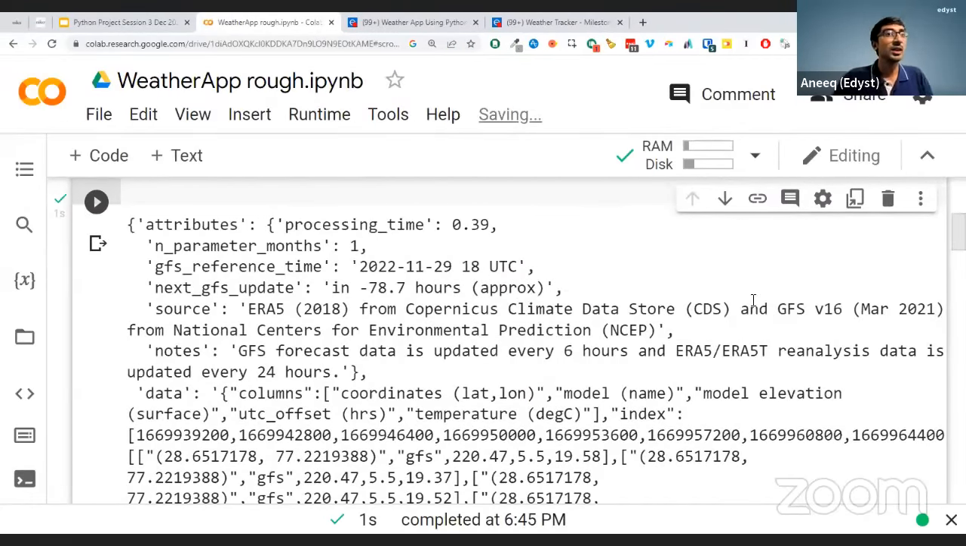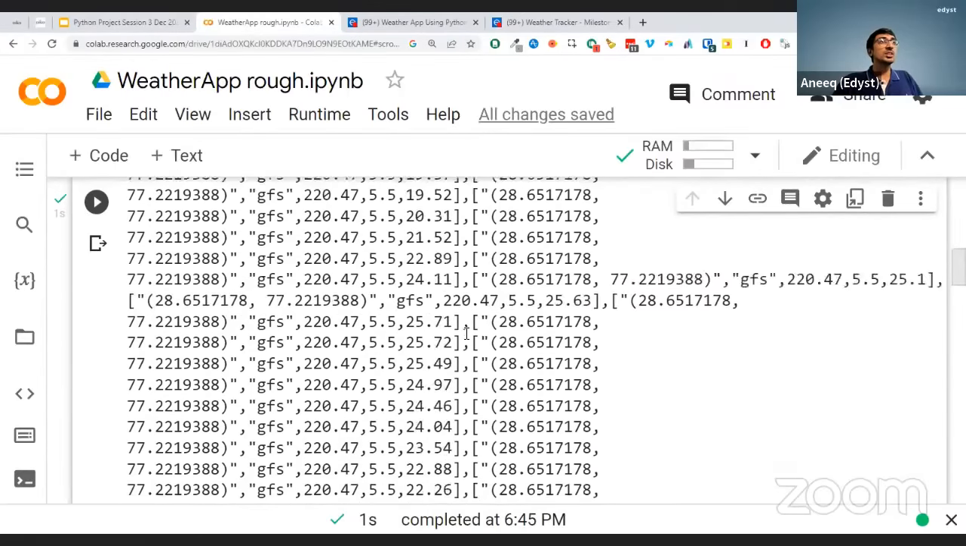Okay, let's read this. Somebody is saying, can you paste the code? No, not right now. Please just follow the entire tutorial. Okay. All right. So this is the response you got.